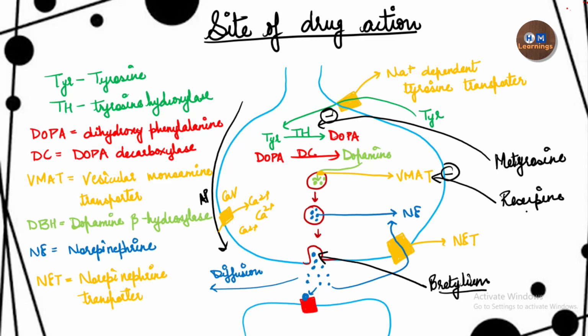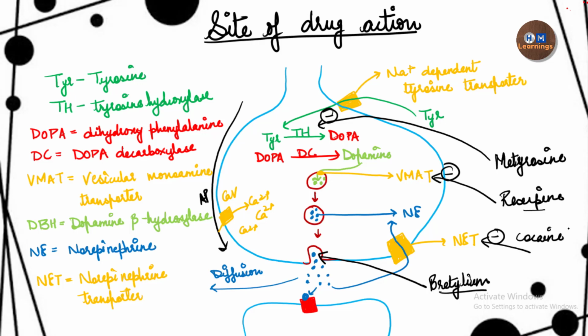Reserpine is also used to treat hypertension. Bretylium is also used to treat hypertension and chronic pain. And then this norepinephrine transporter is also inhibited, and that is done by cocaine and by various antidepressants. So that is used in the depression treatment.